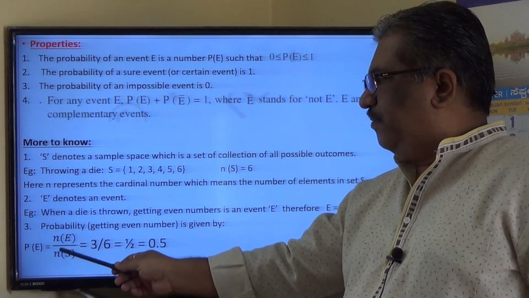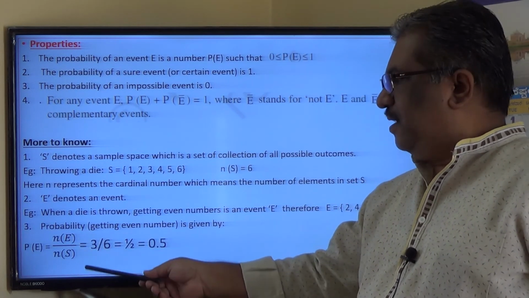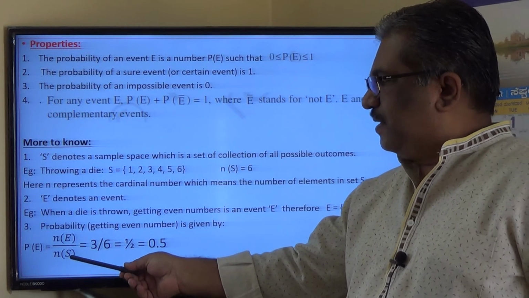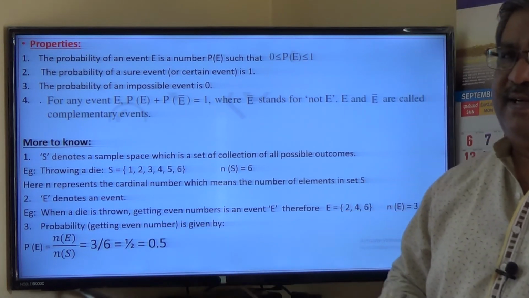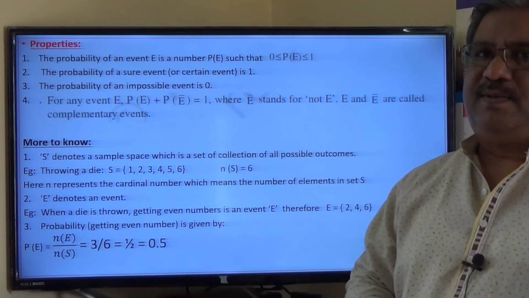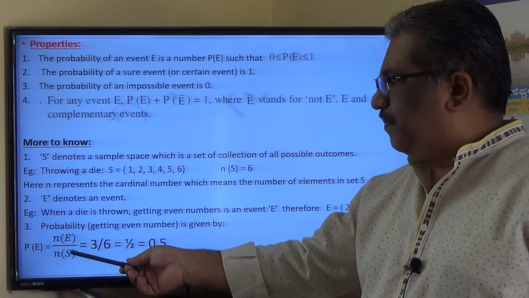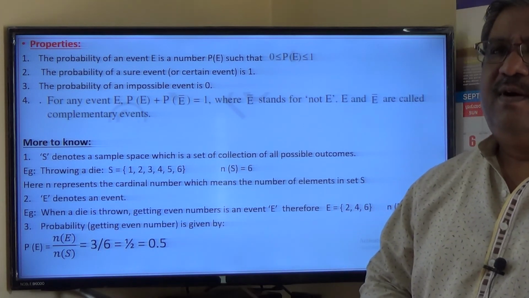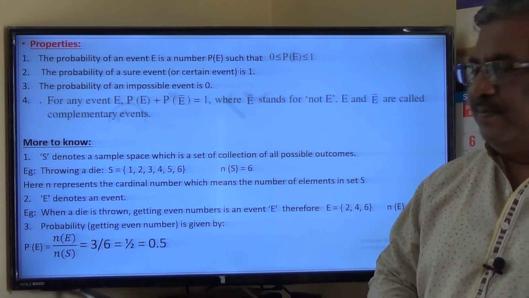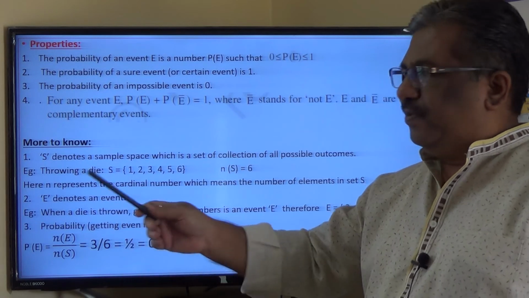P of E is equal to n of E by n of S. E can be anything here: F, G, H, I, J, K, etc. But S is exclusively used for a sample space. A sample space is a set of all possible outcomes, and n of S represents the number of all possible outcomes. Similarly, E represents an event, and n of E represents the number of favorable outcomes.